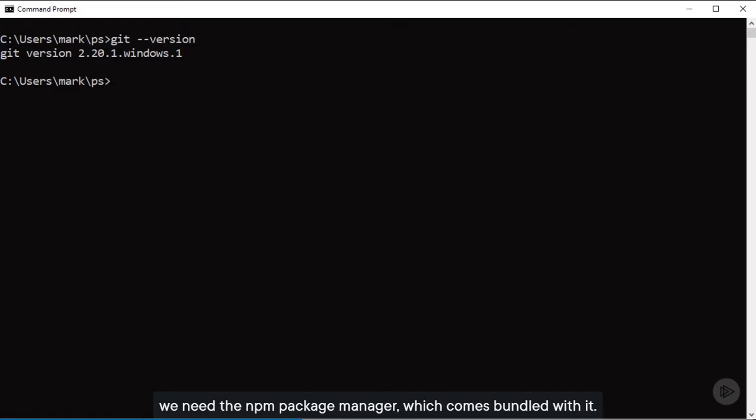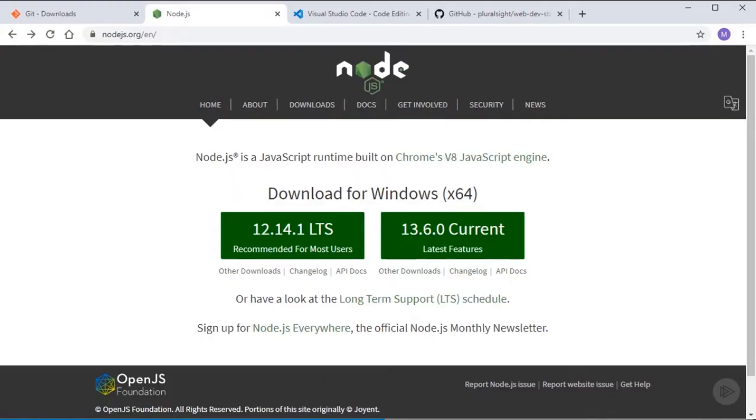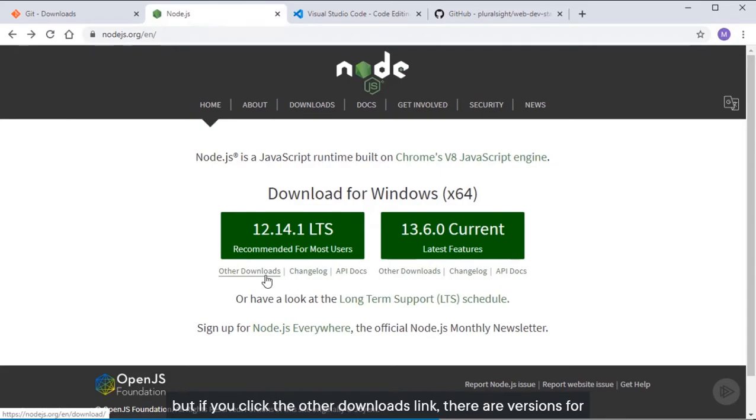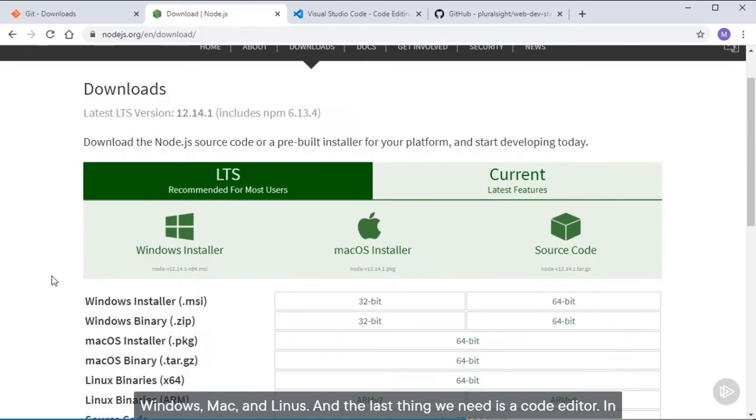Once Git is installed, the next thing we need is Node.js. Specifically, we need the npm package manager, which comes bundled with it. We can type npm --version, and you can see that npm is installed here, but again, if it's not installed, you can visit nodejs.org and download it here. This is detecting that I have Windows, but if you click the other downloads link, there are versions for Windows, Mac, and Linux.